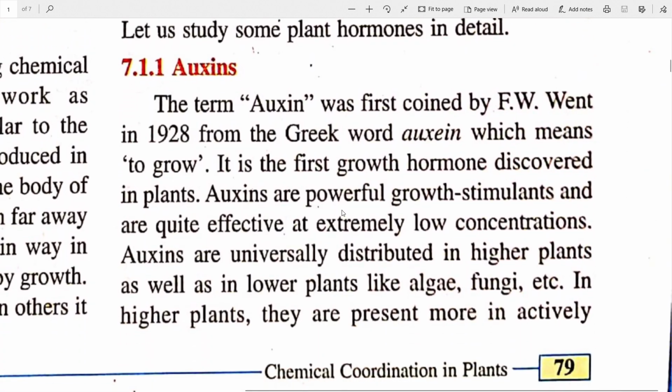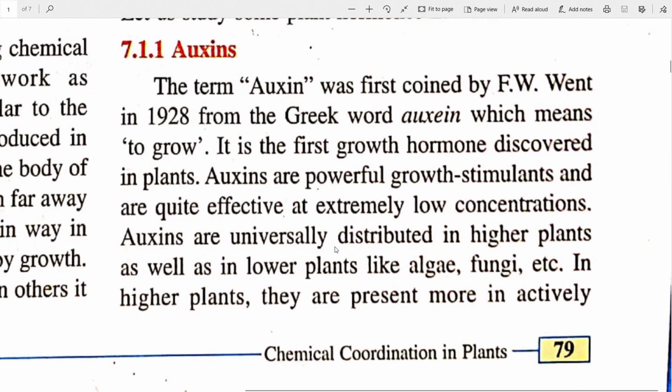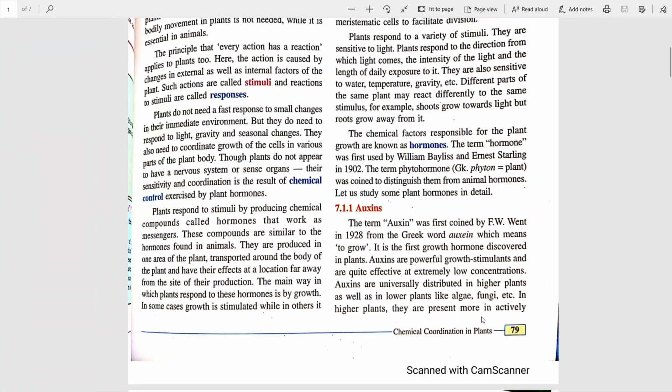Auxins are powerful growth stimulants and are quite effective at extremely low concentrations. Auxins are universally distributed in higher plants as well as in lower plants like algae, fungi, etc. So this is seen in both types, the higher plants as well as the lower plants. In higher plants, they are present more actively